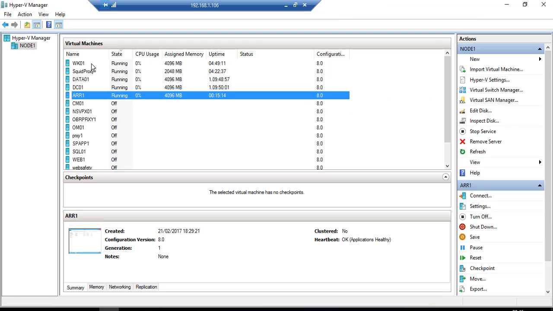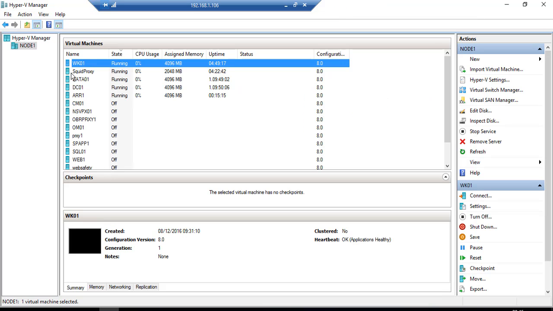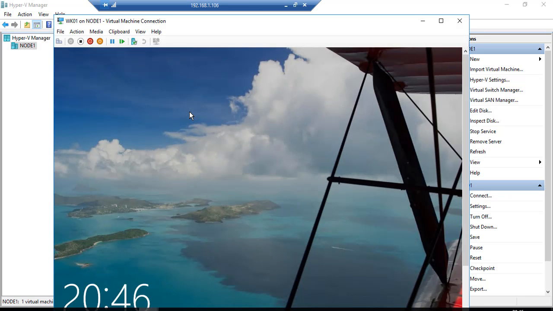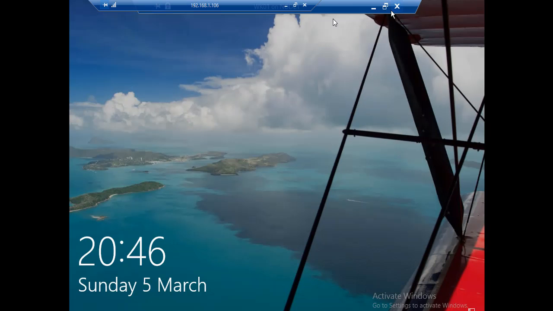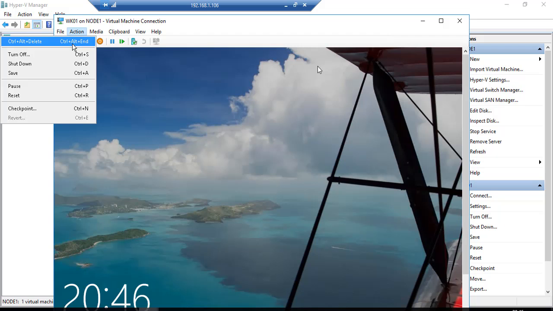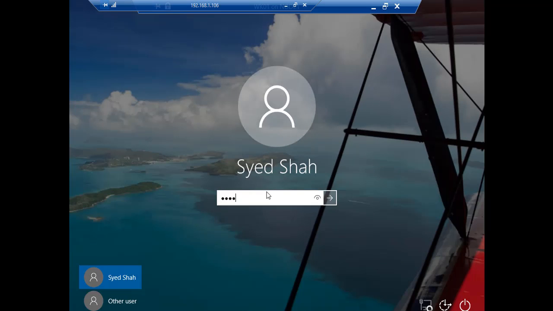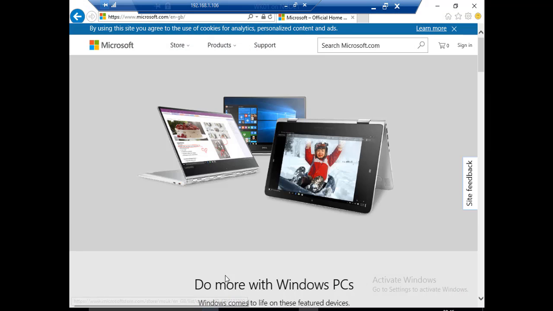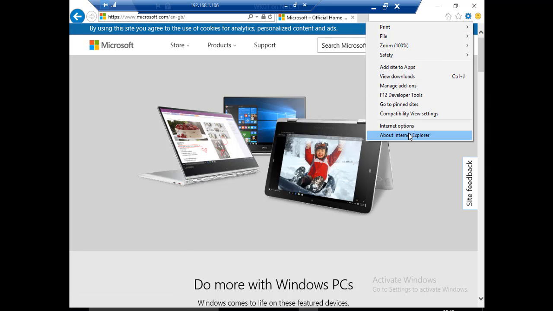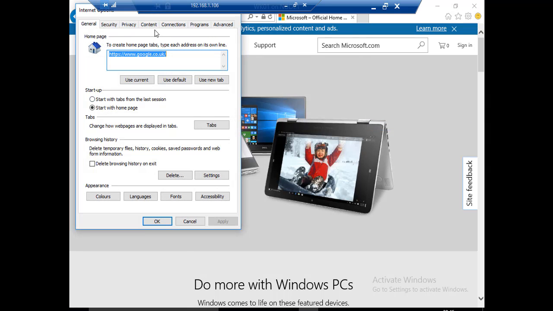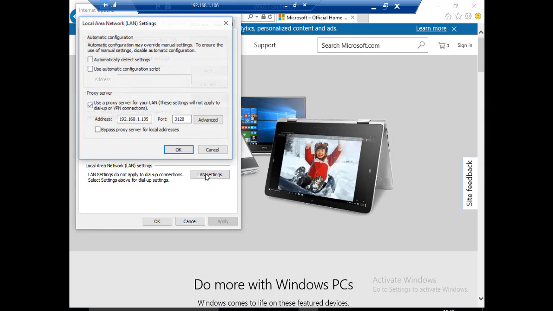If I open up my workstation, let's have a look at what the workstation is doing, where it's hitting. The proxy which I've set up on my Windows 10 workstation is the Squid proxy.